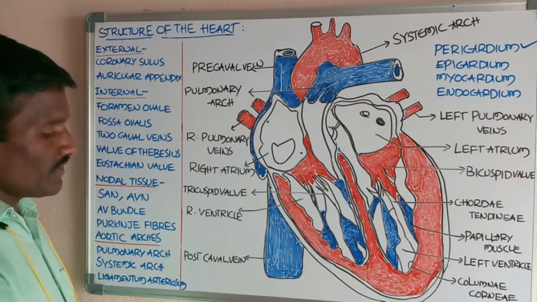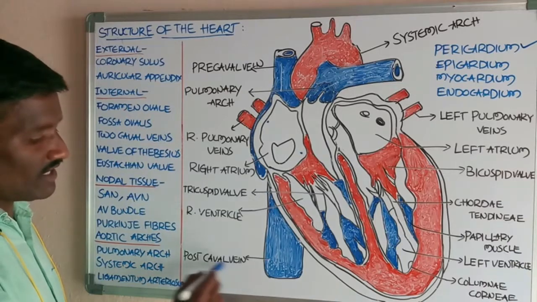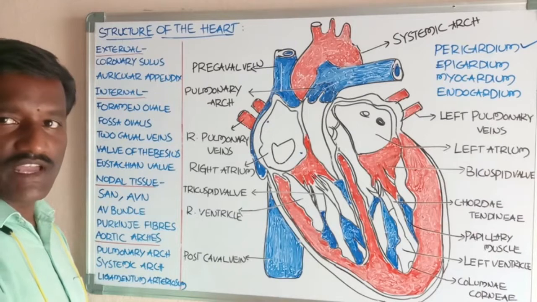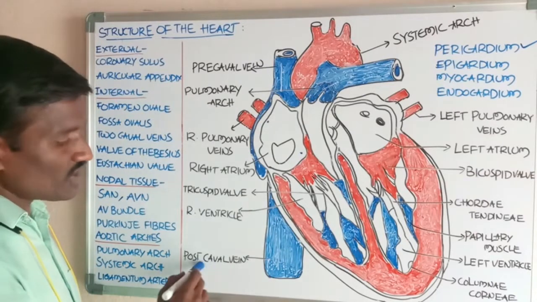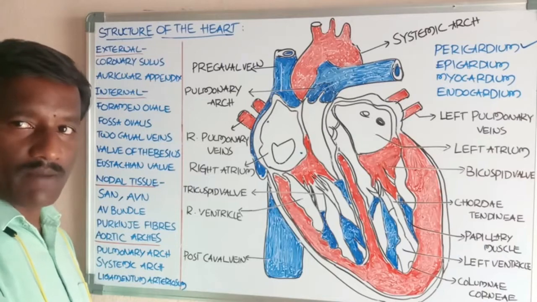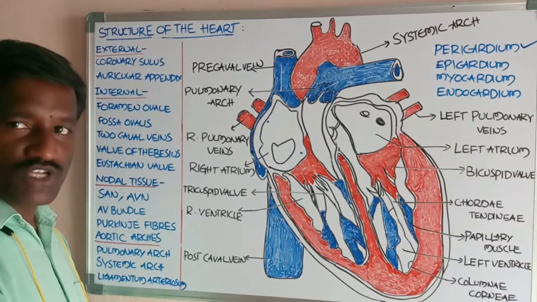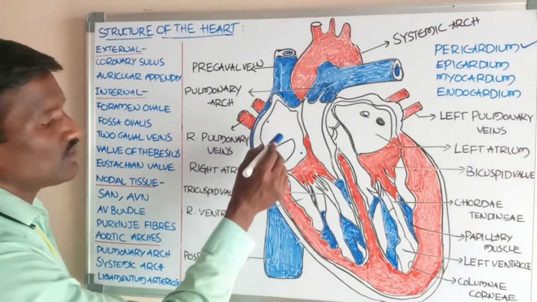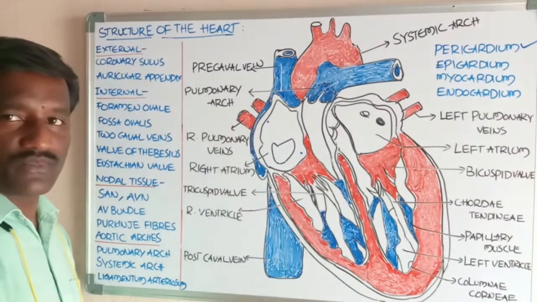The postcaval vein, also called the inferior vena cava, receives blood from the hind limbs, the abdomen region and the posterior part of the body, and pumps it into the right atrium.